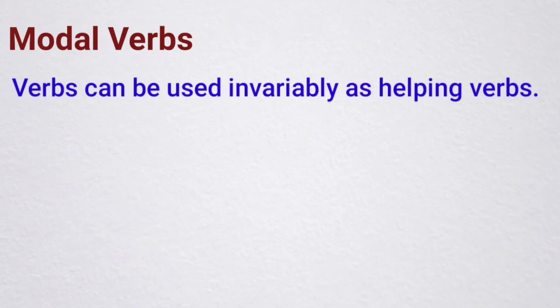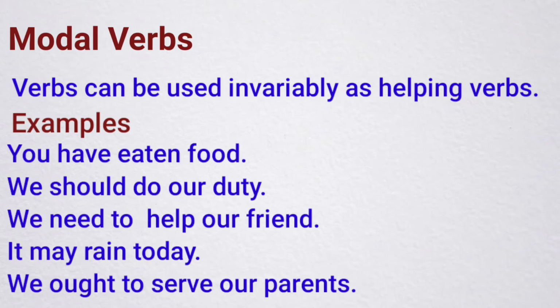Now we will discuss modal verbs, that is, the second kind of auxiliary verb. These verbs can be used invariably as helping verbs. For example, you have eaten food. We should do our duty. We need to help our friends. It may rain today. We ought to serve our parents. Here, underlined words are modal verbs. Remember that modal verbs cannot be used alone. They are always used with finite verbs or primary verbs.